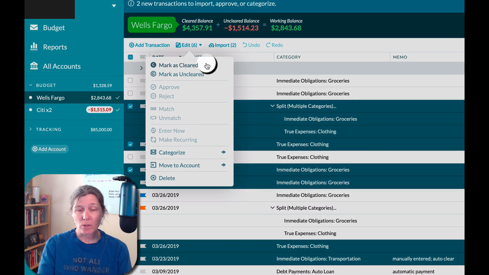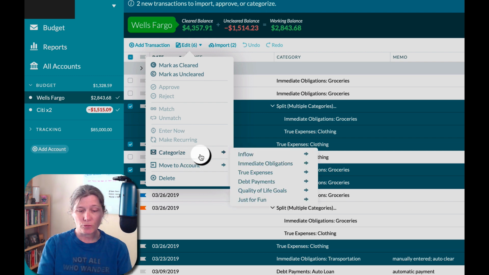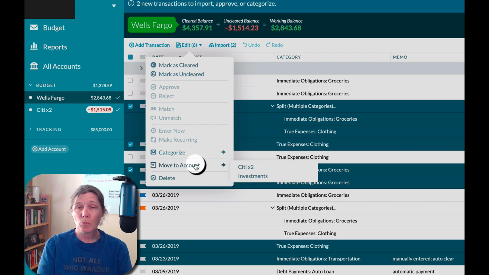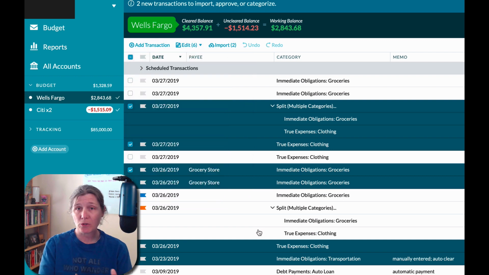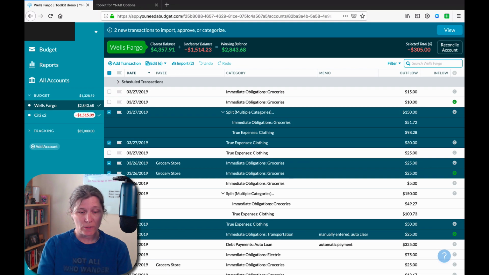We can mark them all as cleared or uncleared. We can recategorize the selected transactions, or move them to a different account, or we could delete them. There's a reason why we selected these transactions, and those are the things that we can do to them.